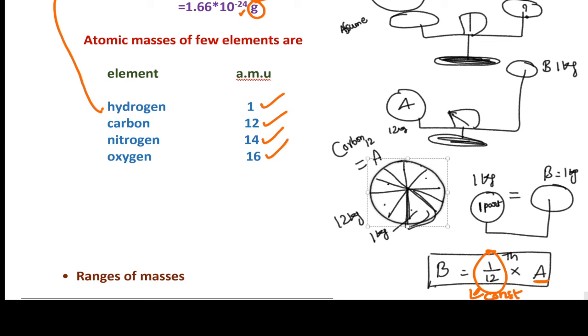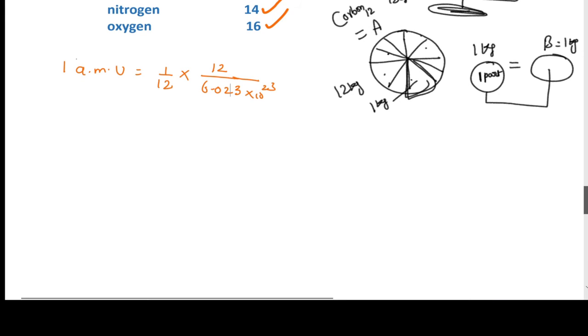Actually we are going to use it, but if you observe hydrogen, hydrogen atomic mass unit is 1. They told that hydrogen atomic mass unit equal to 1, whereas carbon atomic mass unit is 12.